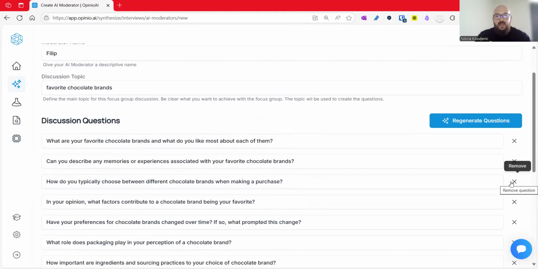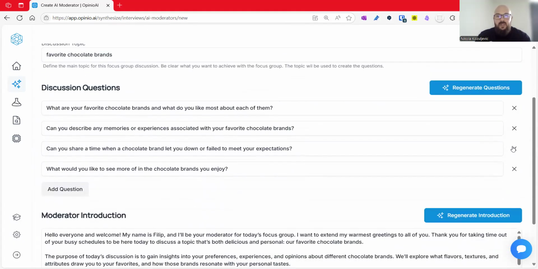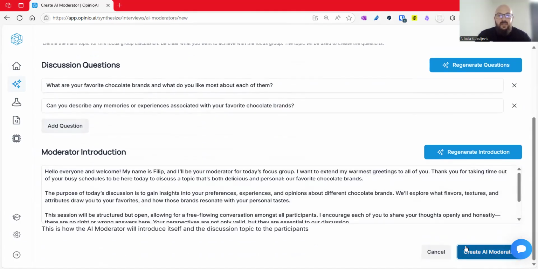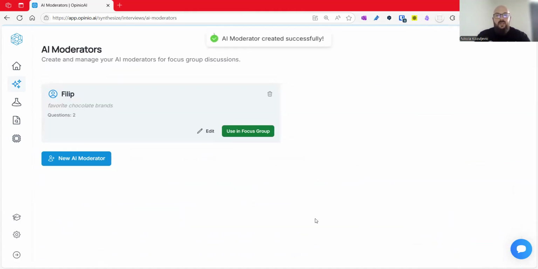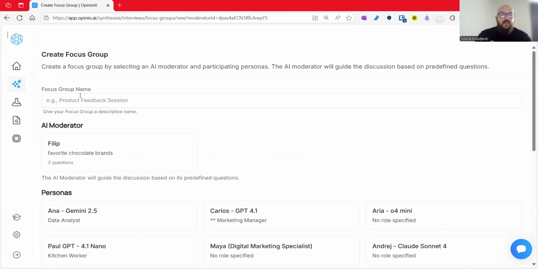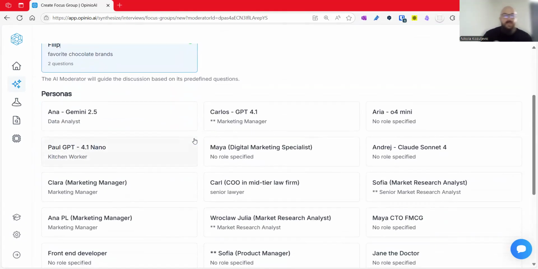For these purposes, I will remove some of the questions. You can add your own as well. But ultimately, this is it. Once you create an AI moderator, now you have a moderator to use in the focus group. In the focus group, you can say chocolate preferences. You can click a moderator to use, and then now you click which personas you want to include there.